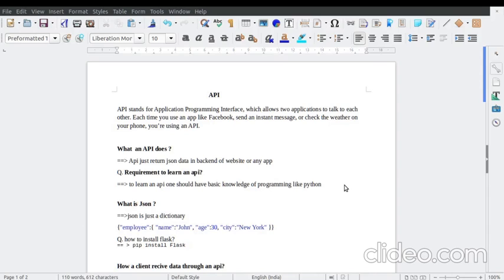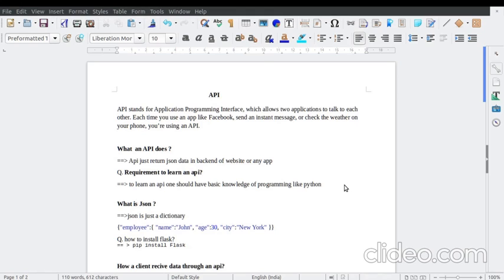In this video session we are going to learn about an API: what an API is, how it works, what the benefit is, and how it makes our programming easy, making it easy to send data and receive data. API stands for Application Programming Interface, which allows two applications to talk to each other.